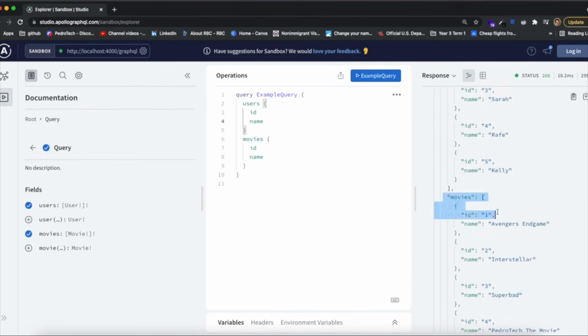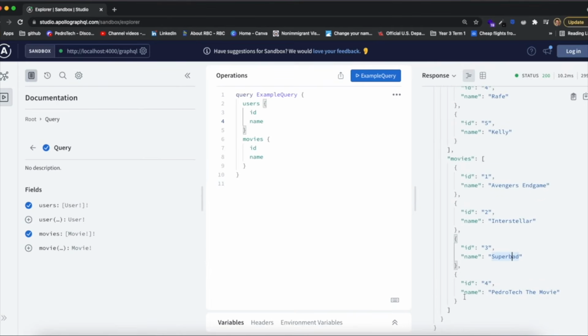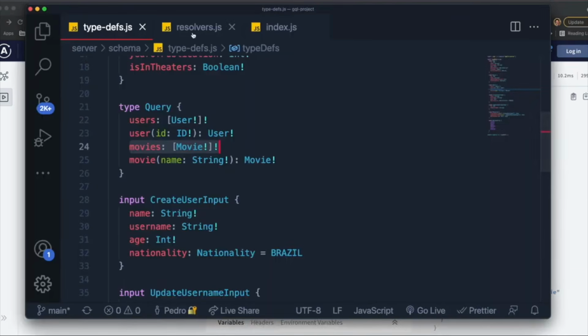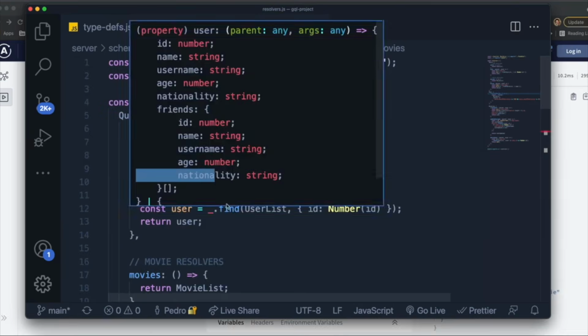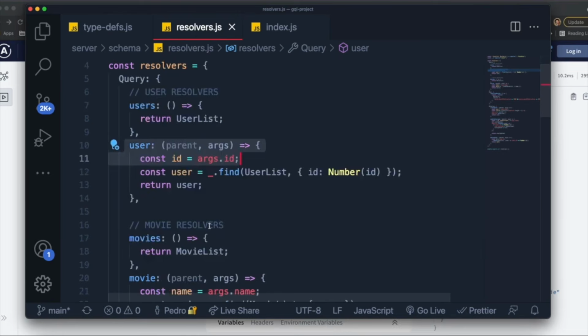a list with movies. This is something that I didn't show in the previous videos, but you can do it as well. The reason why I'm using this is because I want to show you guys an example of the different things that we can write in our resolver inputs. So if you recall, each resolver is a function, as you can see over here. Previously, whenever we wanted the client, or whoever is making the request, to send some data, for example, if you're creating a user, you want the client to send the data for the user, right? Or if you're requesting information about a user, you want the client to send an ID.